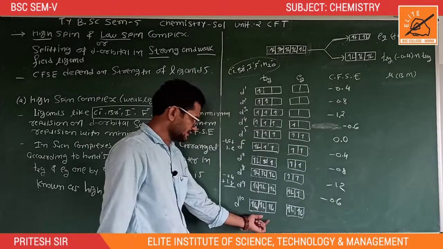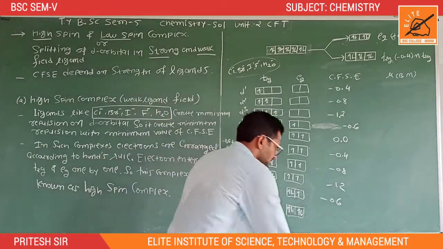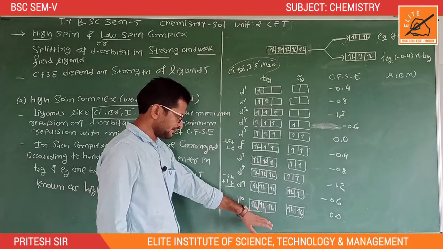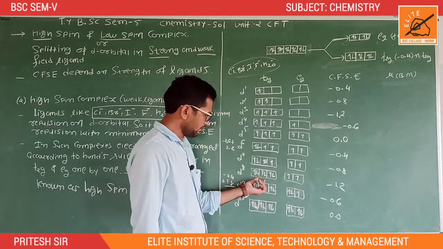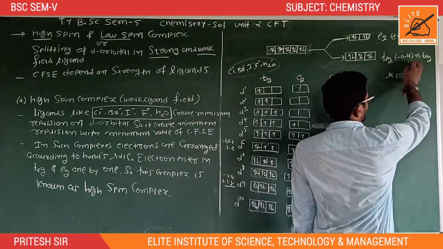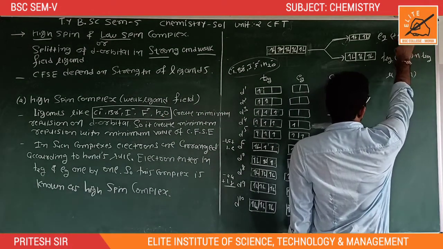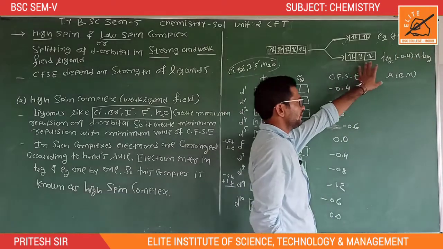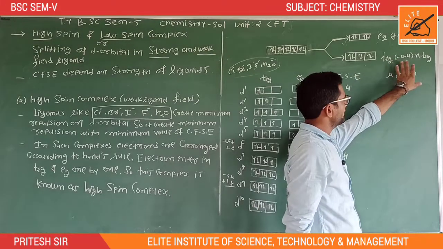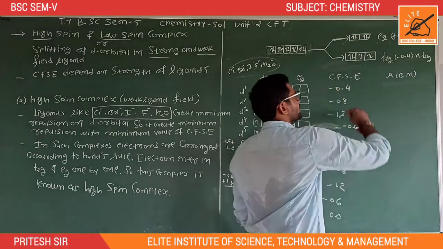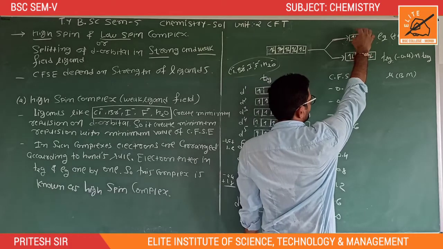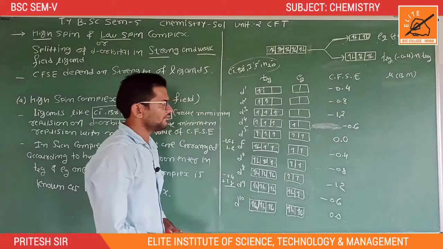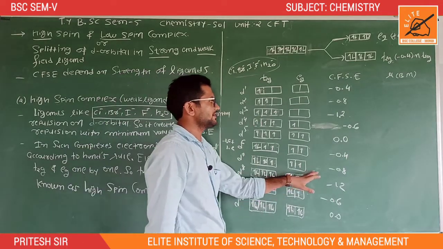And the last one is T2G6 in 4. So the value is 0.0. Okay, so put the value of T2G and Eg. For T2G, the contribution of an electron is minus 0.4, and for Eg plus 0.6. So multiply the electrons in T2G by minus 0.4, and multiply the total number of electrons in Eg by 0.6. So you get the final value of CFSE, which means crystal field stabilization energy.